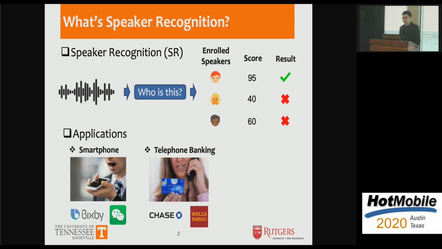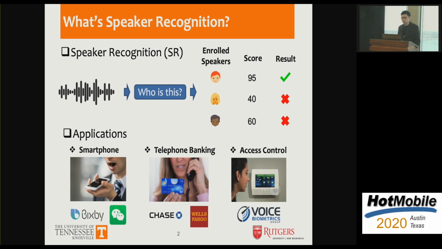And commercial banks like Chase and Wells Fargo also use voice print to identify their users whenever they call to inquire about their account. And this not only increases security, but also allows their users to receive services more quickly and easily. And also, corporates like the voice biometric group use voice for access control.